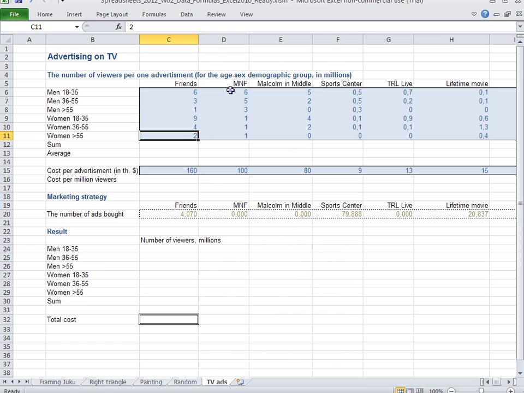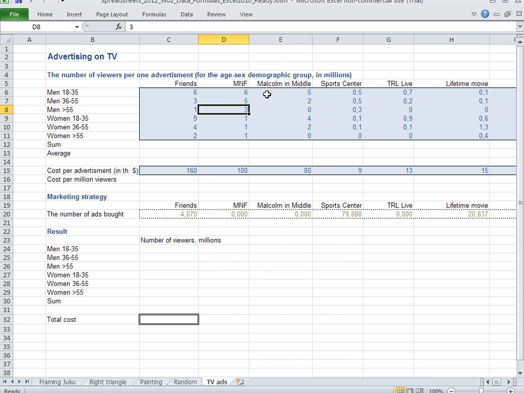If we compare it with Monday Night Football, then the first thing we see is that women really don't watch this too much. So across all age groups, women are only watching the advertisements in the amount of 1 million. And the number for men is actually even bigger than it was for Friends.